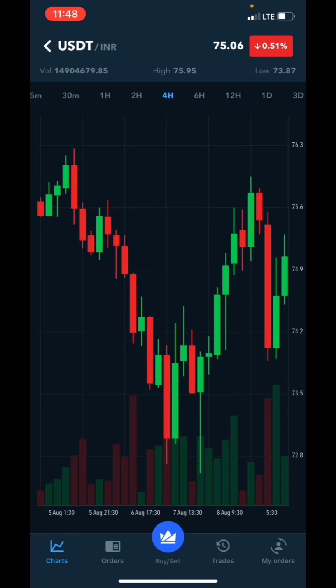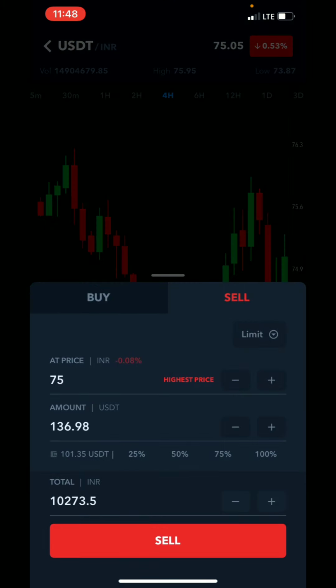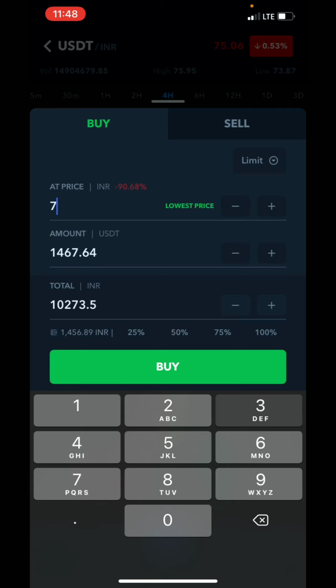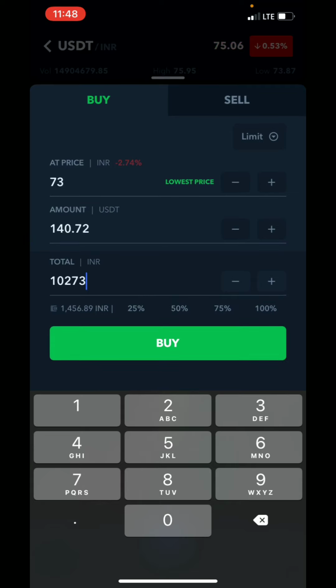For example, let us first see how we can buy the coin and how much profit we will get. I will click on buy and enter 73 rupees, and my investment is 10,000 rupees.